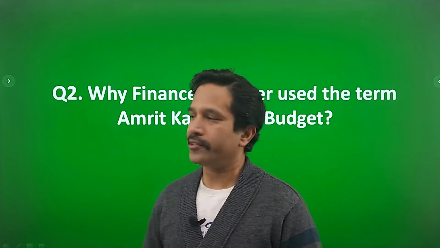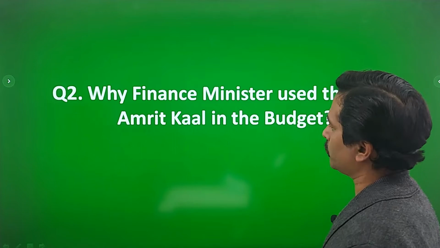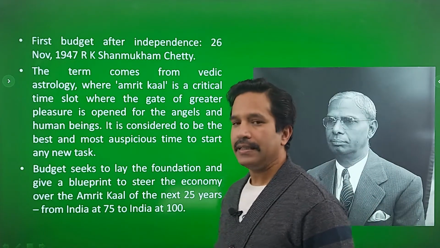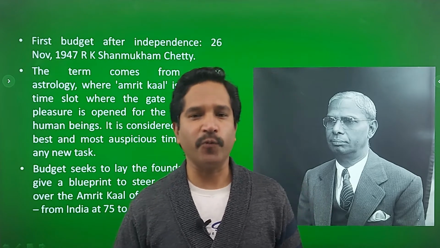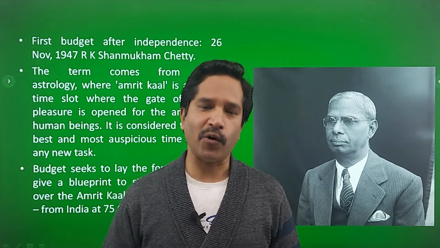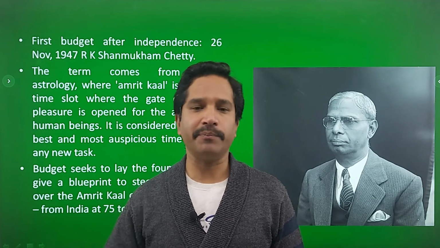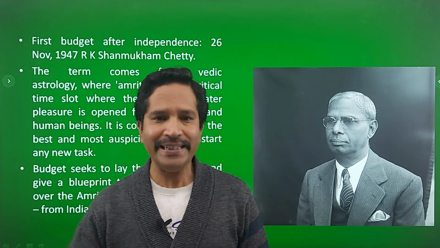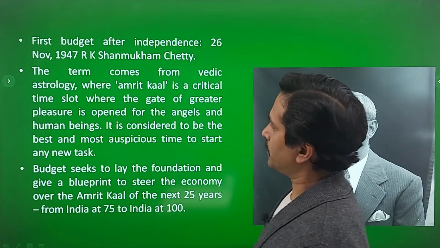Now the second question is, why did the Finance Minister use the term Amrit Kaal in the budget? Well friends, the first budget during British India was presented by James Wilson in 1860. He was a Scottish politician and economist who presented the budget on behalf of East India Company to the British Crown. In independent India, it was R.K.S. Shetty who presented the budget for the first time